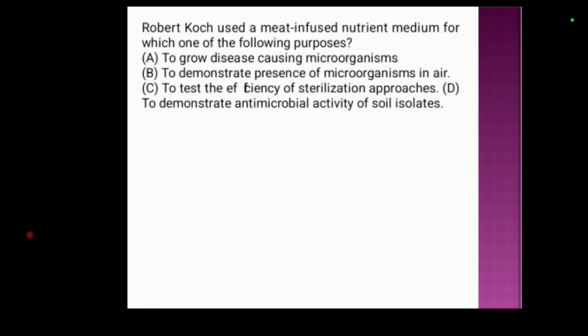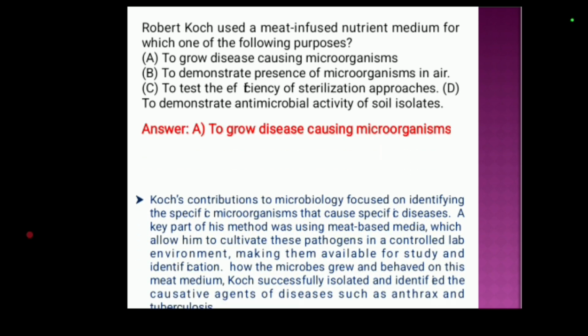Next question is, Robert Koch used a meat-infused nutrient medium for which one of the following purposes? Option A, to grow disease-causing microorganisms. Option B, to demonstrate presence of microorganisms in air. Option C, to test the efficacy of sterilization approaches. Option D, to demonstrate antimicrobial activity of soil isolates. And the correct answer is option A, to grow disease-causing microorganisms.